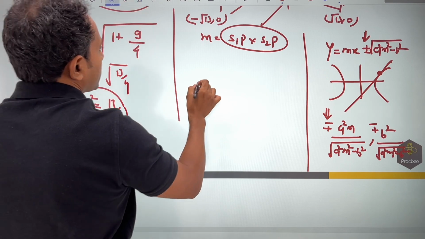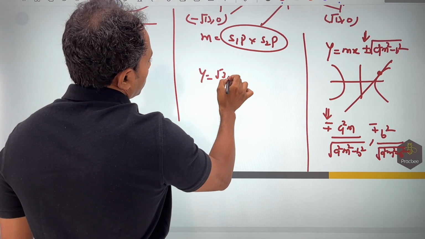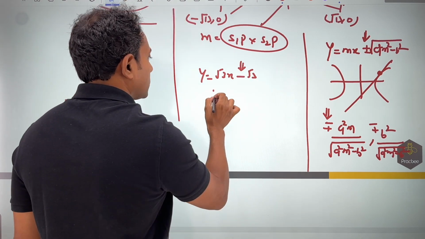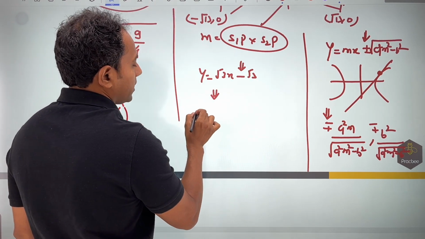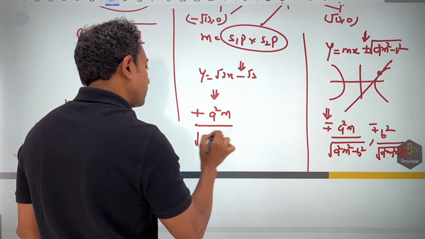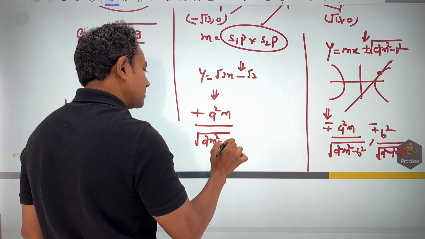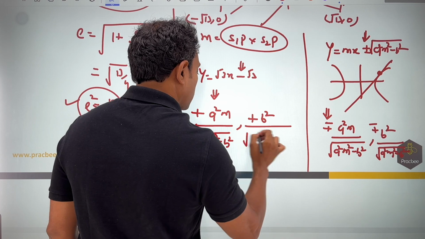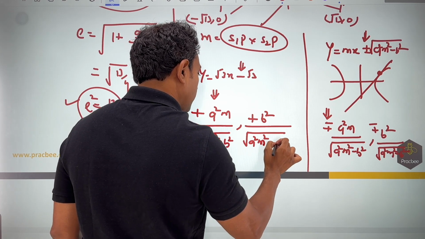So in our case, if I want to do this calculation, how will we get the point P? You can see that we have got the equation as nothing but root 3x minus root 3. So here there is a minus sign. So if I am using this result, I should take plus sign here. So plus of a square m by root of a square m square minus b square, and then plus of b square by root of a square m square minus b square.